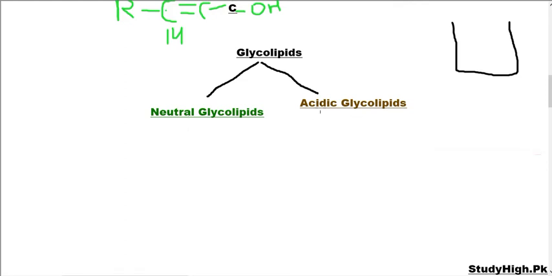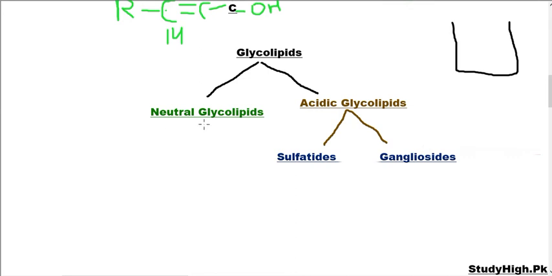Acidic glycolipids show a little acidic nature at physiological pH, and we further divide acidic glycolipids on the basis of the nature of the group present in the glycolipid that is responsible for giving the compound its acidic nature. There are two types of acidic glycolipids. One is sulfatide and the second is gangliosides.